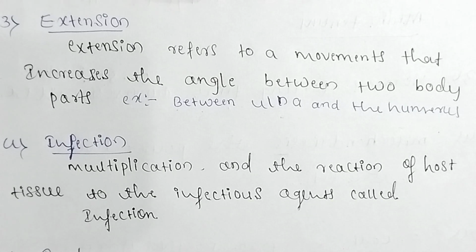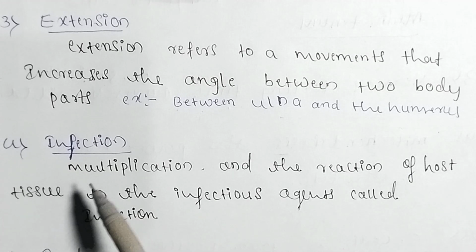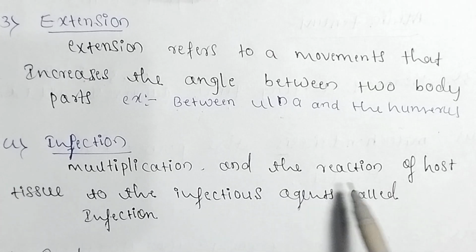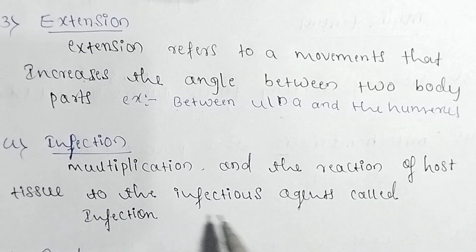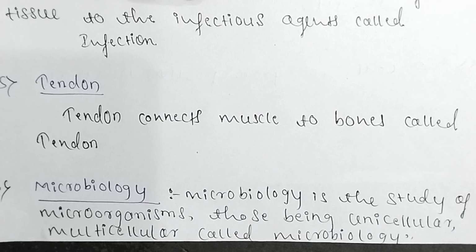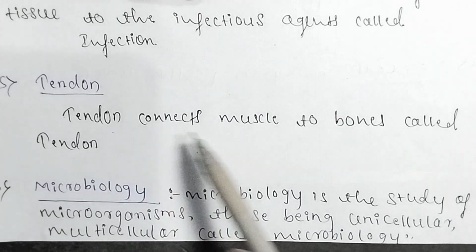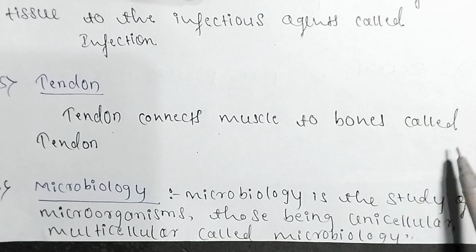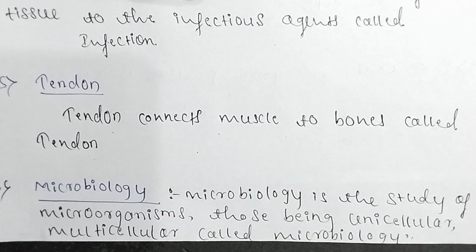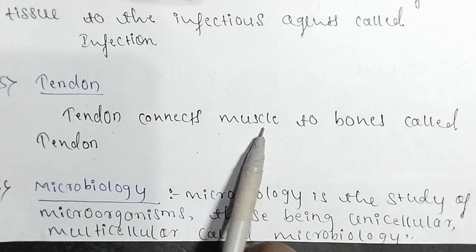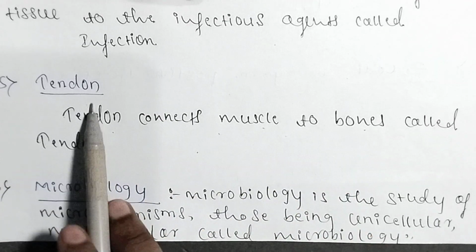Next meaning is infection. Infection means what? Multiplication and the reaction of host tissue to the infectious agents is called infection. Next question, tendon. Tendon connects muscle to bone, whereas ligaments connect bone to bone. Tendon means muscle to bone connection.